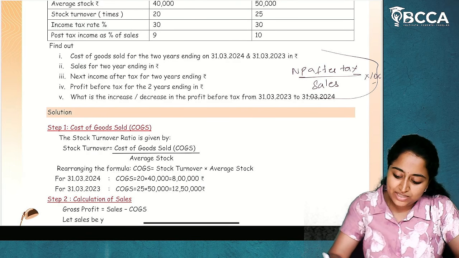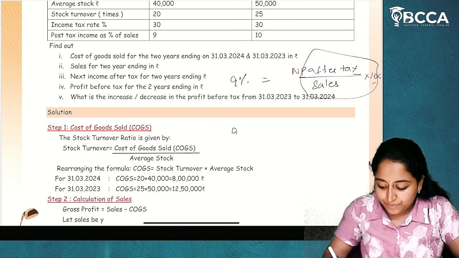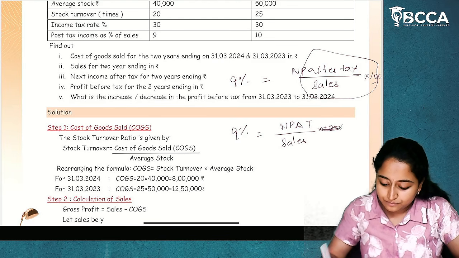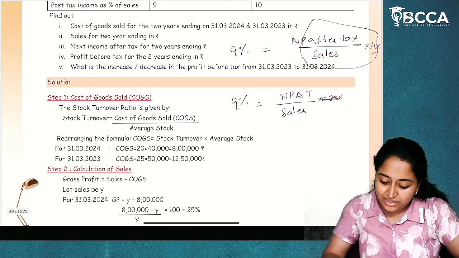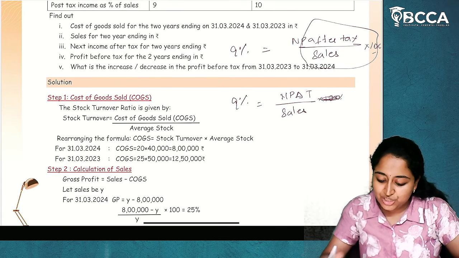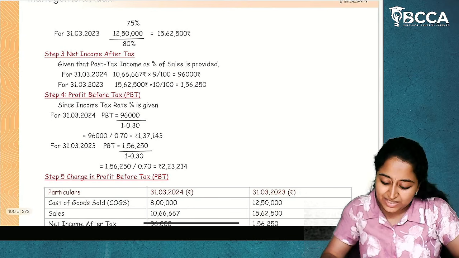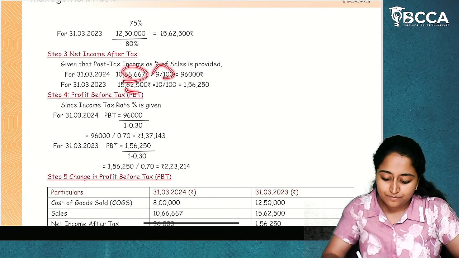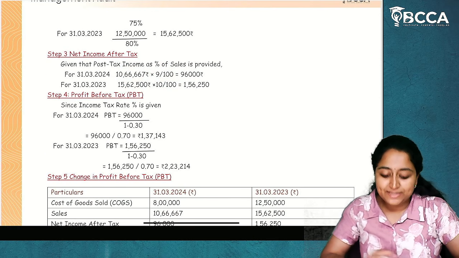If we do this, our answer will be 9%. So 9% equals net profit after tax divided by sales into 100. They are asking net income after tax, which is net profit after tax, which means sales into 9%. Do the cross multiplication, that's it. I hope it is clear.